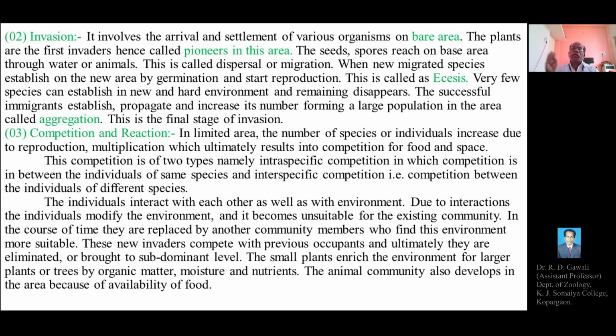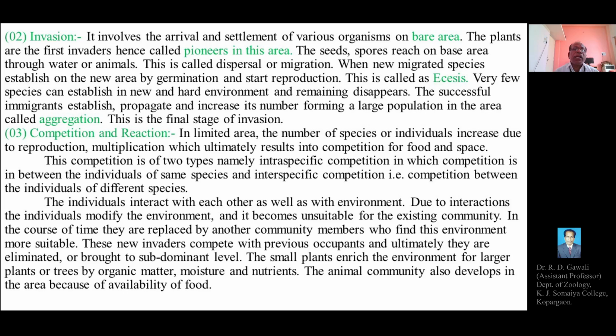That is, the seeds, spores or eggs, might be the eggs of smaller animals or smaller organisms. There might be a transportation, dispersal or migration of the eggs, seeds or spores of plants, animals or fungi from other communities or sites into a bare area, where the seeds or spores germinate, develop into new plants and start their reproduction. This is called ecesis.